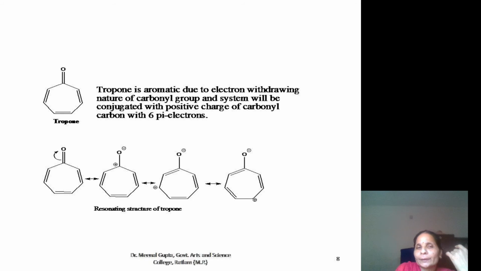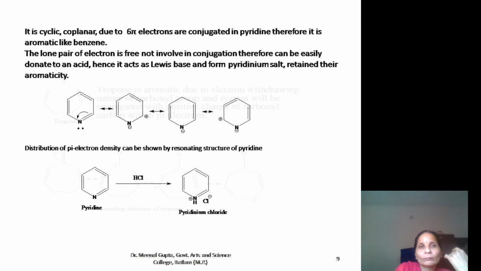This is tropone. It is an aromatic ketone compound. Here again a 6 pi electron system is present, it is aromatic, and it has the carbonyl functionality here. All these are resonating structures of tropone. And this is pyridine, which you know well. It is cyclic and coplanar, having 6 pi electrons and a nitrogen heteroatom in the ring, and it is a stable compound like benzene.